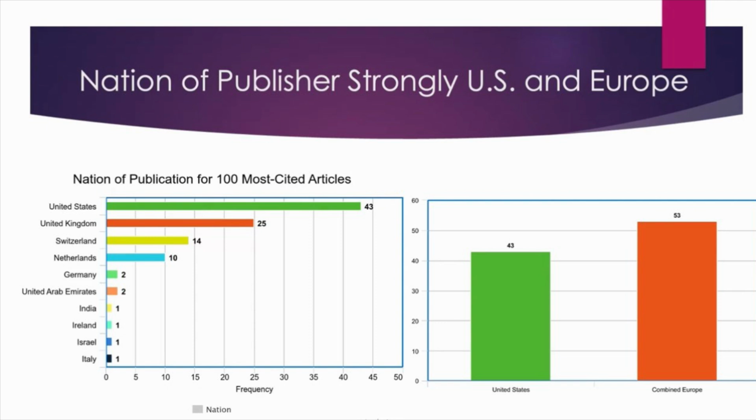Most of the top 100 cited articles were predominantly made by researchers from the US and from European nations. The first metric or graph shows that the US was the leading nation for these publications with 43 articles. However, when we grouped all European nations together, we found that those countries exceeded the US with 53 total publications.